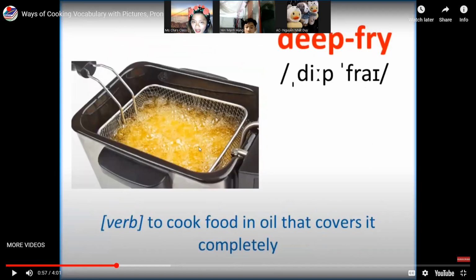Deep fry. All right. It's to cook food in oil that covers it completely. So it's like when you are making French fries or frying fried chicken, right? So it should be deep fry, meaning it has a lot of oil.